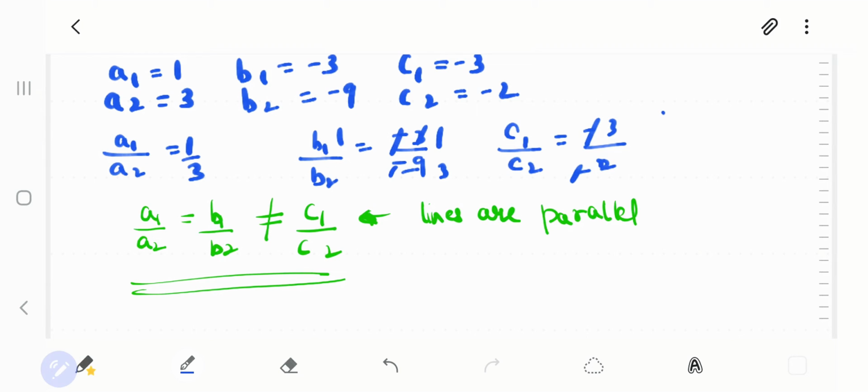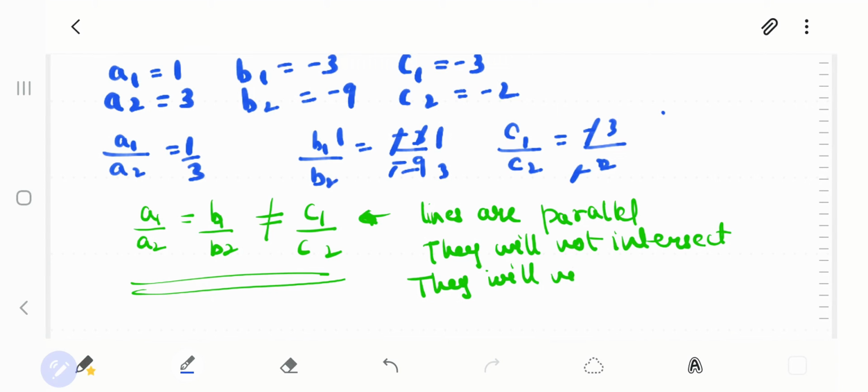And once you got that the lines are parallel, that means they will not intersect. And if they will not intersect, that means they will not have any solution. If they do not intersect anywhere, if this is a graph paper and two lines intersect, then we have a unique solution. But they are not intersecting anywhere, they are parallel lines, so they will have no solution. So in that case you will write that they will have no solution. Clear?